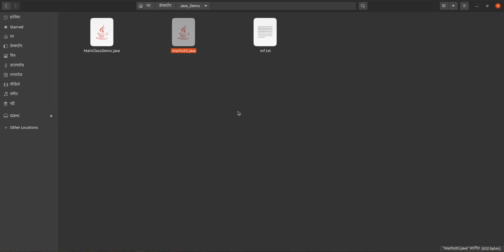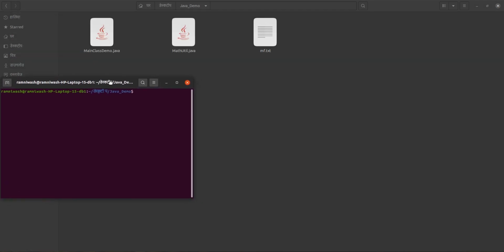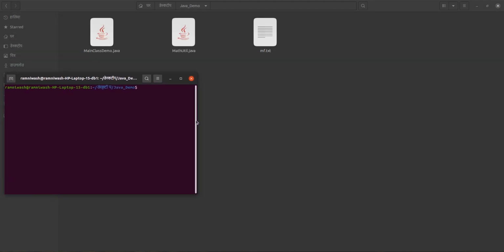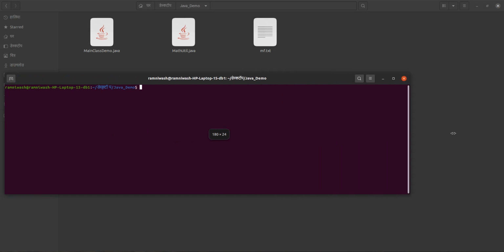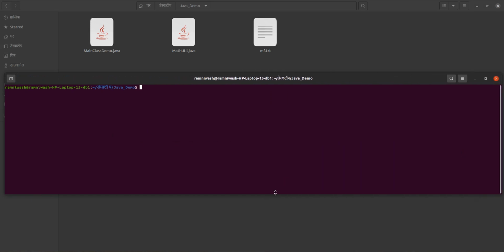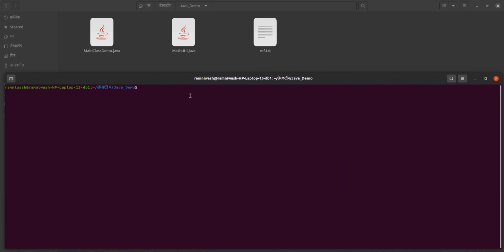So I am opening a terminal here, and inside this terminal first I will compile. As we have seen in MathUtil, a package statement is there, so I want to create that package also.